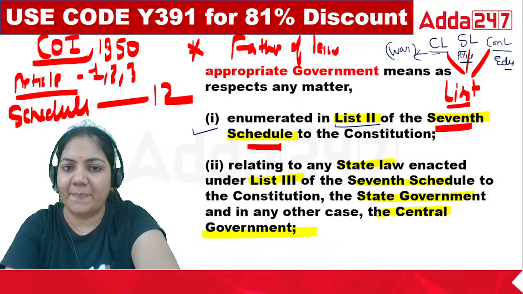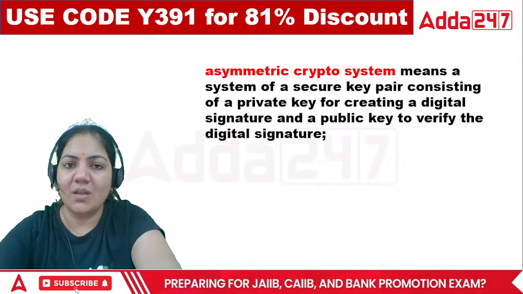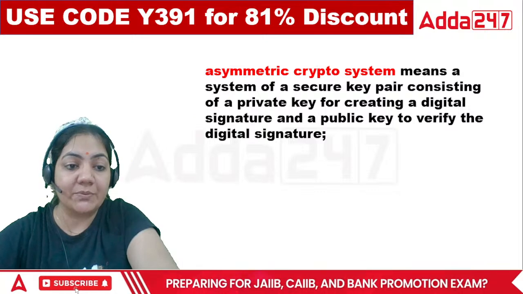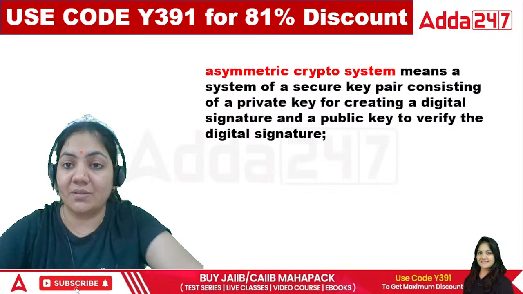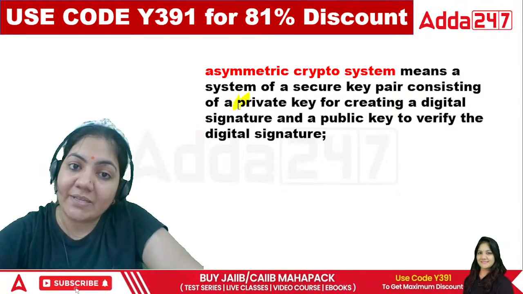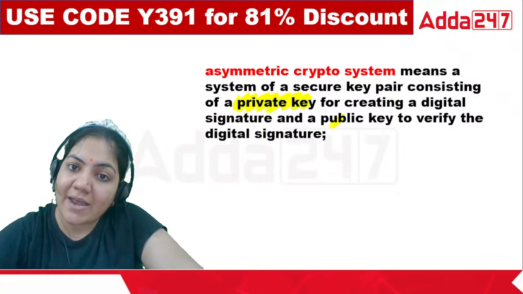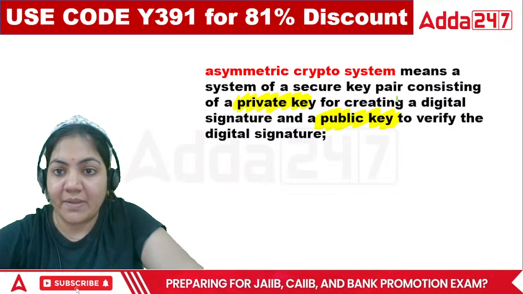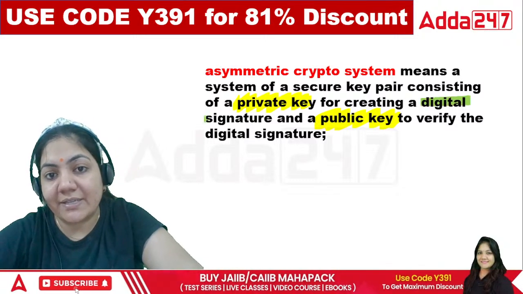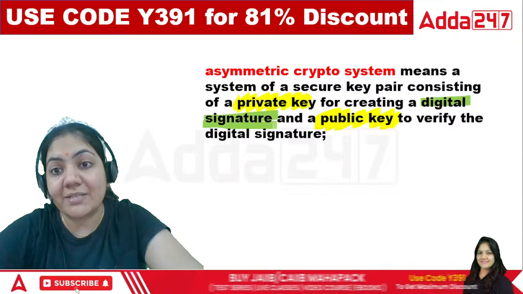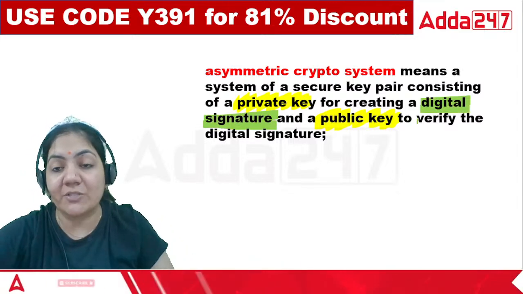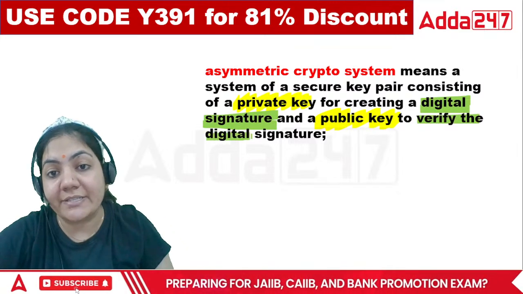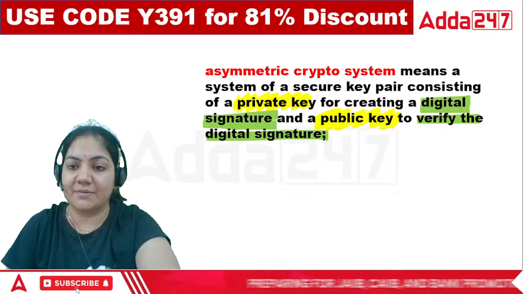Done? Now, what is the asymmetric crypto system? The system that is used in the computer system. In that, we have to study about the private key and the public key. Keys are important. The private key is used for creating a digital signature. And what is the public key? It is used to verify the digital signature. That's it.